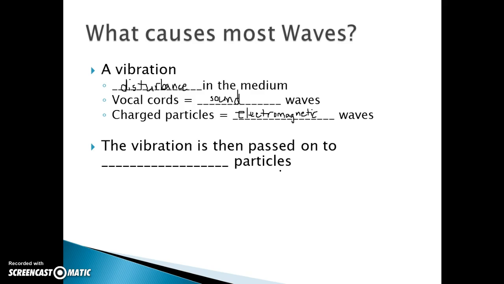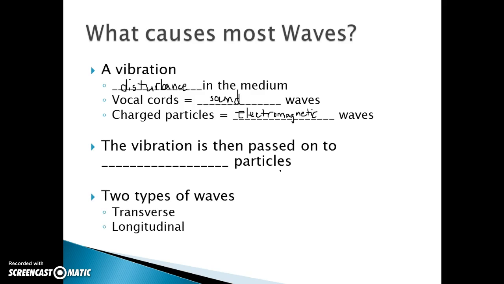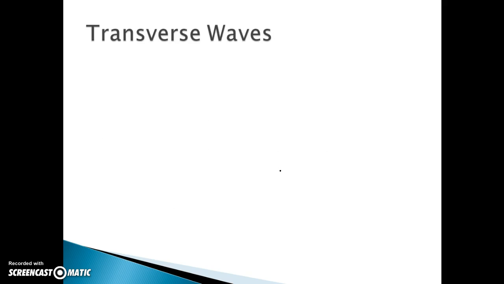The vibration is going to be passed on to the adjacent particles. So the one particle is going crazy. He looks over at his neighbor, touches his neighbor. Now the neighbor is getting that energy or that vibration passed on to him, and so that's how the energy is transferred. Then there are two types of waves that we can talk about: transverse and longitudinal waves.